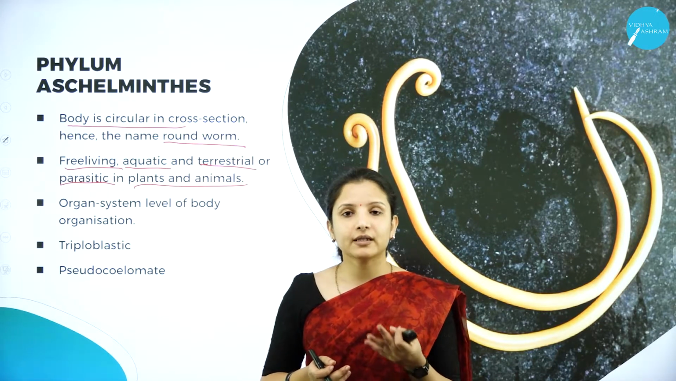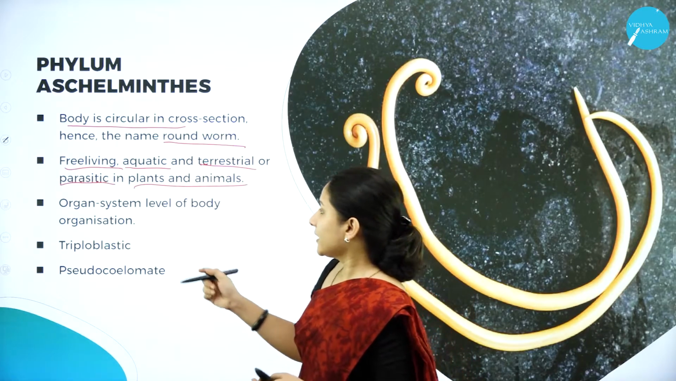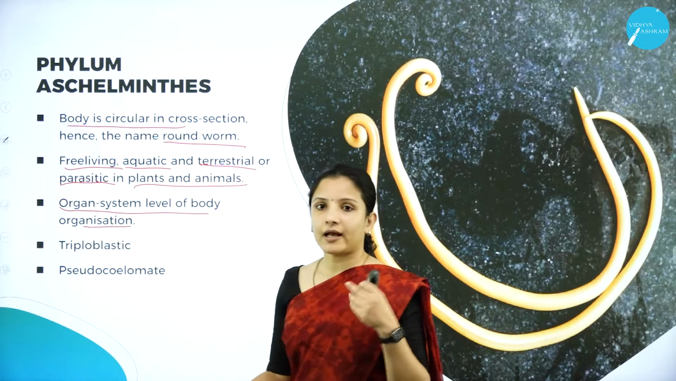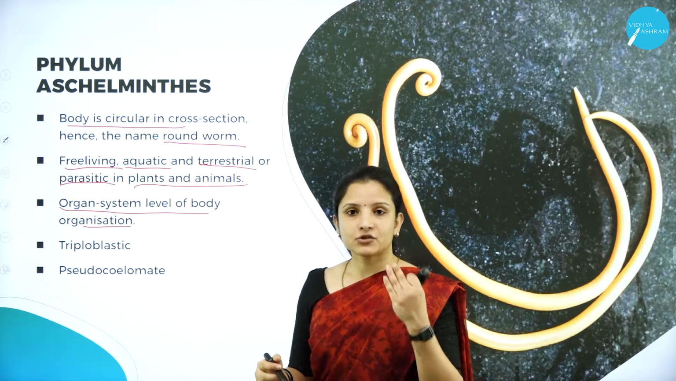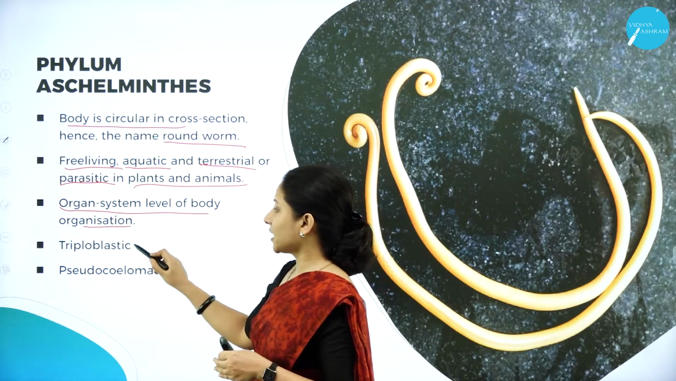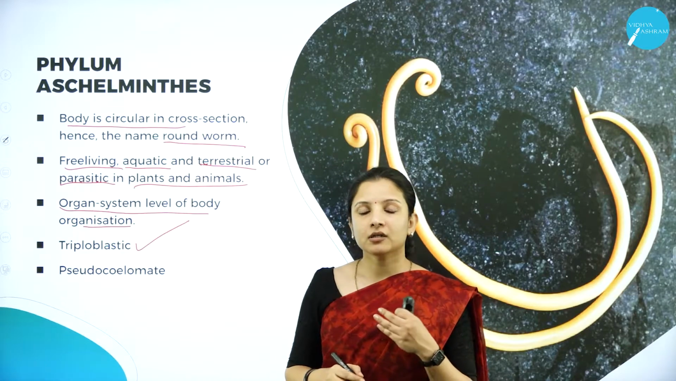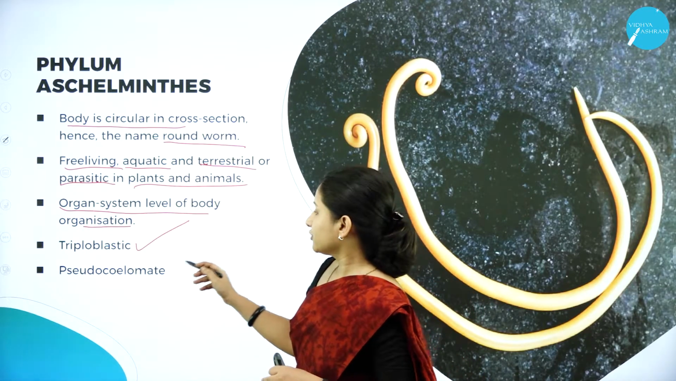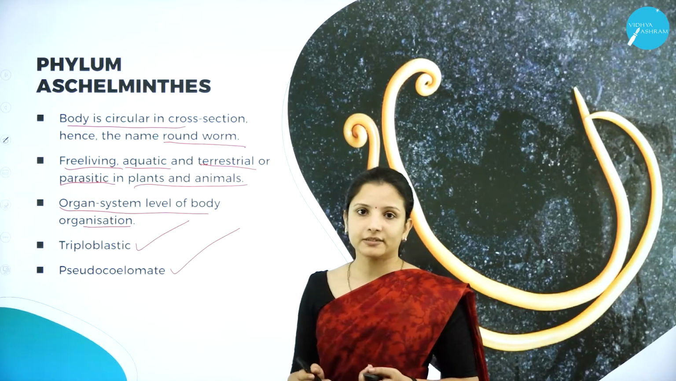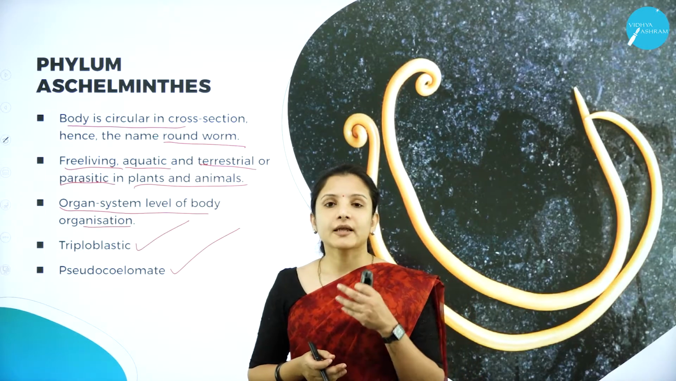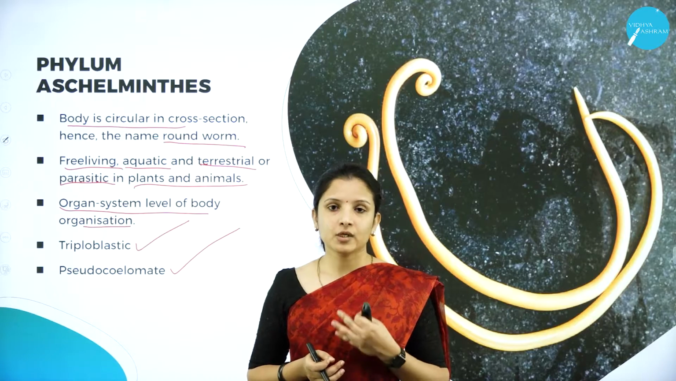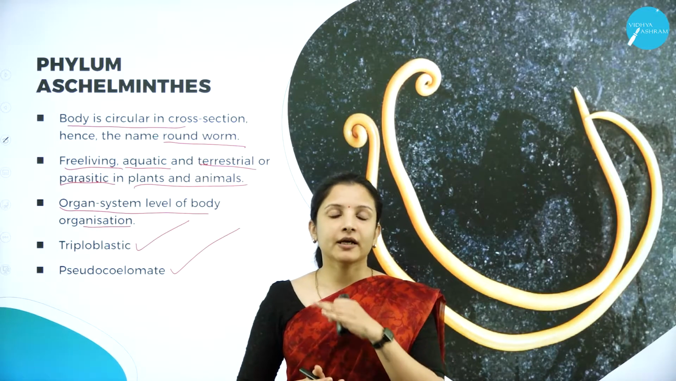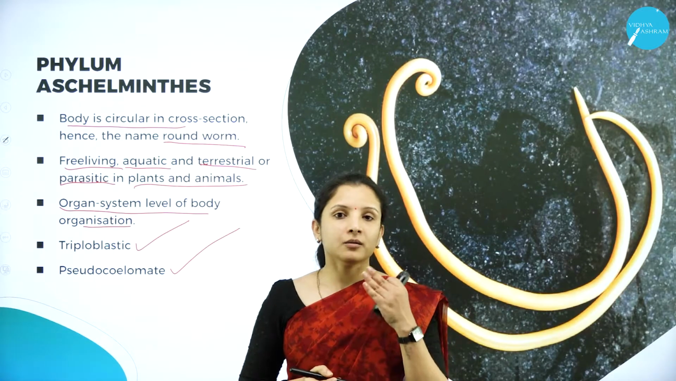And when we look at the level of organization, they have an organ system level of body organization. And the embryo is triploblastic, that is, it is covered by 3 layers: the ectoderm, the mesoderm and the endoderm. And also they are pseudocoelomates. Pseudocoelomates have a false coelom. So it looks like a cavity, but the cavity is not covered by a mesoderm.